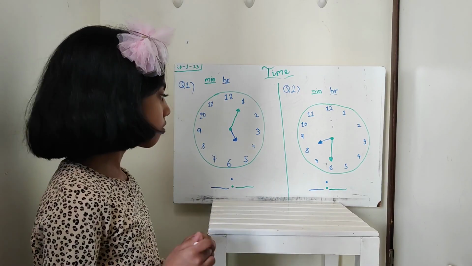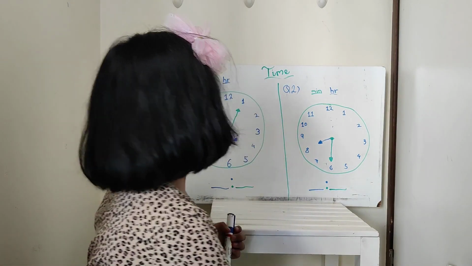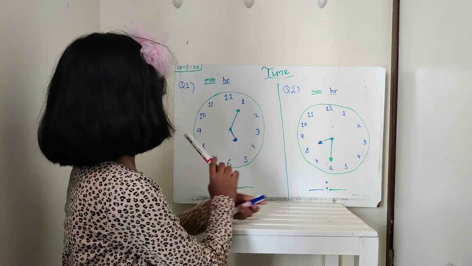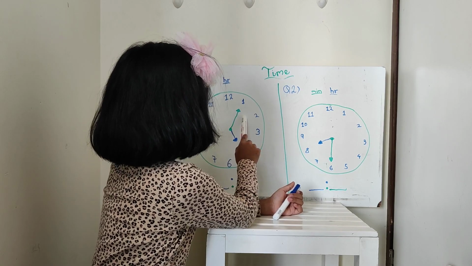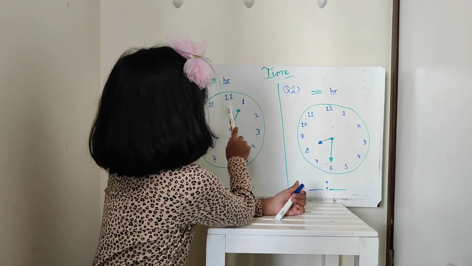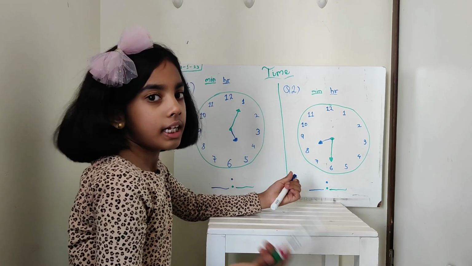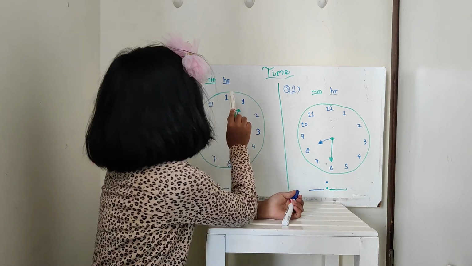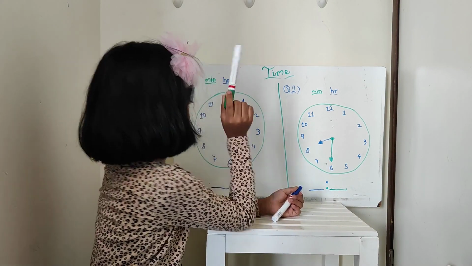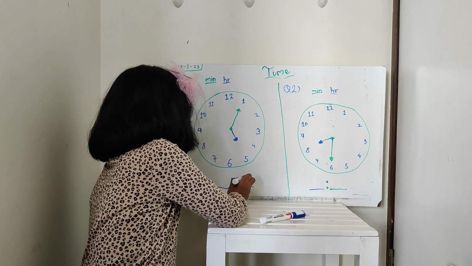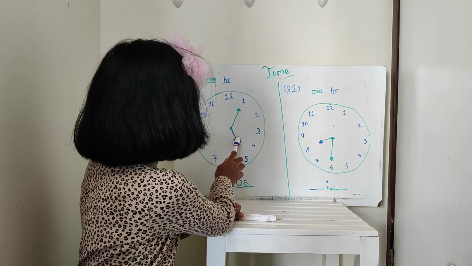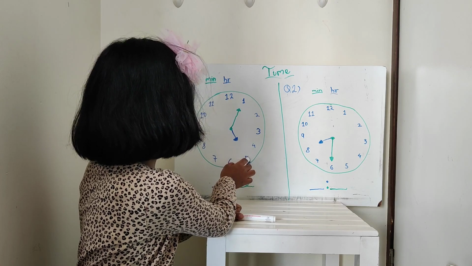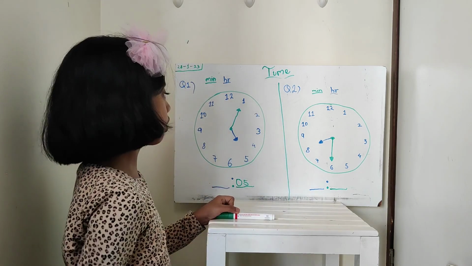Now let me show you some examples. The minute hand is at 1. So 5 into 1 is equal to 5. So 5 minutes have passed. Our hour hand is pointing in between 5 and 4.